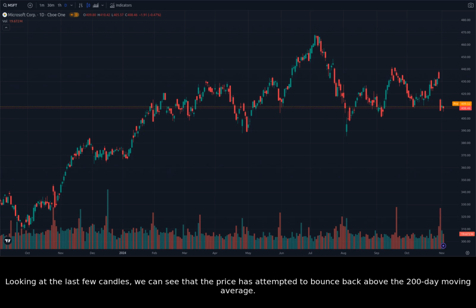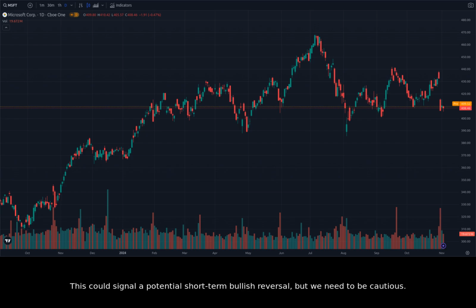Looking at the last few candles, we can see that the price has attempted to bounce back above the 200-day moving average. This could signal a potential short-term bullish reversal, but we need to be cautious. The price is currently trading near the $408 level, which was a significant resistance level in the past. If the price can break above this resistance level, it could signal a continuation of the long-term bullish trend.